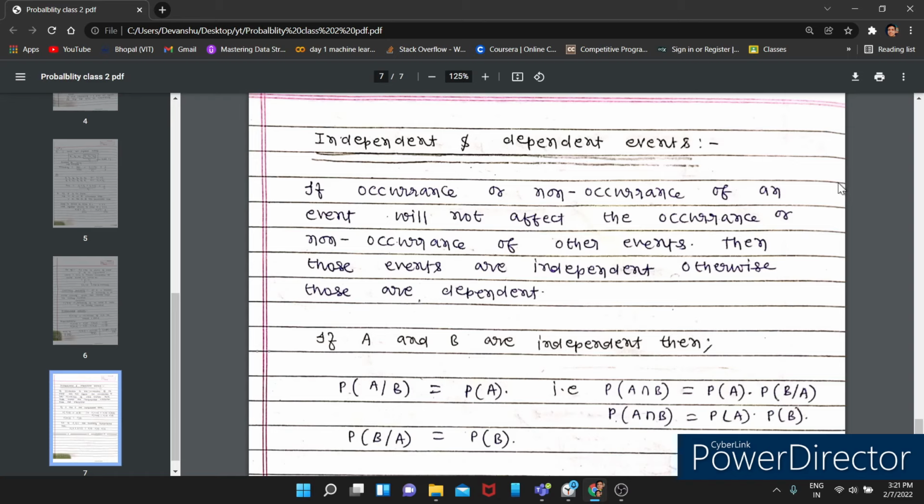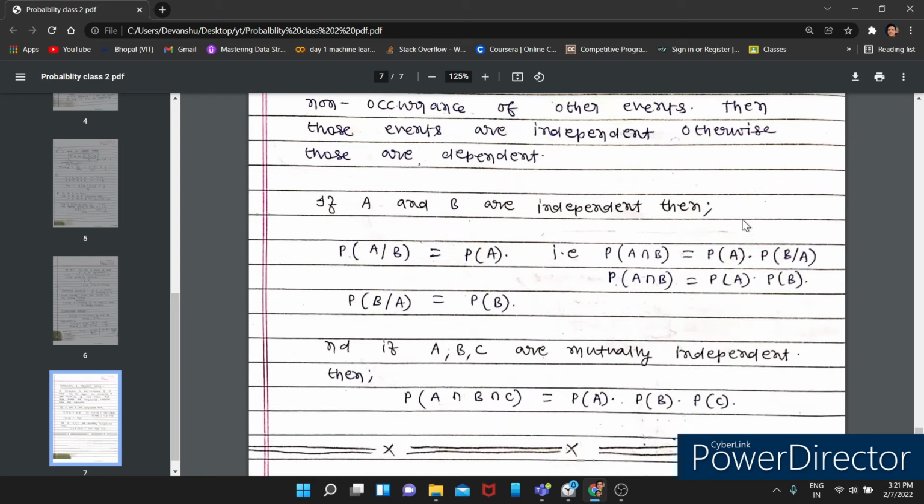If the occurrence or non-occurrence of an event does not affect the occurrence or non-occurrence of another event, then that event is known as an independent event. Otherwise, we will say it is dependent. Hope you got the point. Mathematically, if A and B are both independent events, then the probability of A when B has already happened becomes the probability of A.